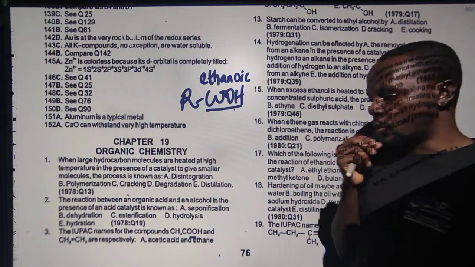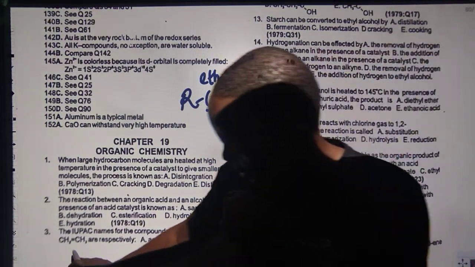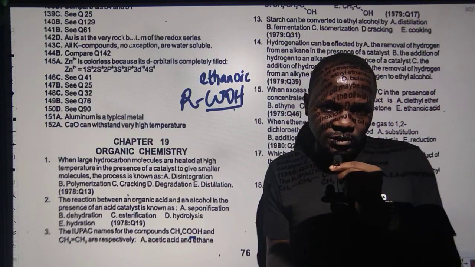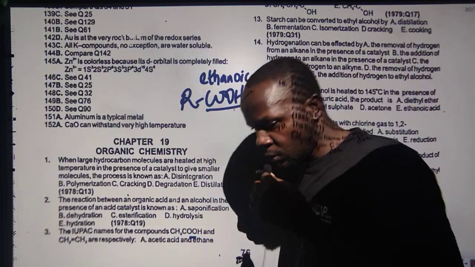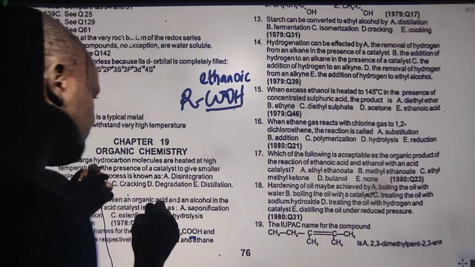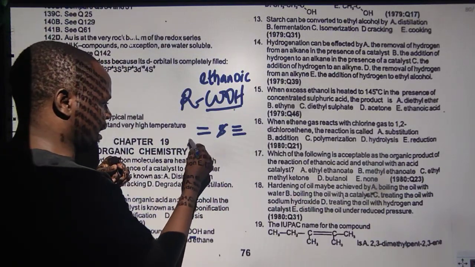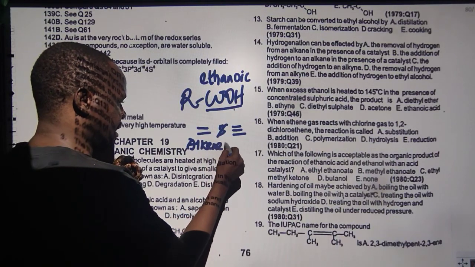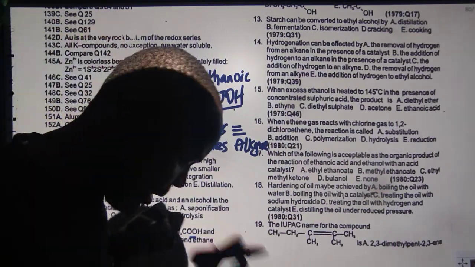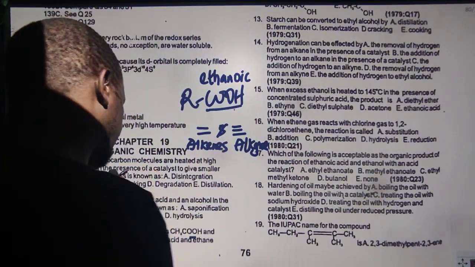Now for the second one, you have a CH2 double bond CH2. Yes, that is the clearest one. You might not see it well. There's a double bond in between. Now the double bond there is telling you that the compound is unsaturated. Now, what unsaturation means is when you have a double or a triple bond. Basically, double bonds are called alkenes, and triple bonds are called alkynes. You can see there is no space to write, but that will not disturb my explanation. So, alkenes and alkynes are unsaturated. Double bonds means alkenes, triple bond means alkynes.